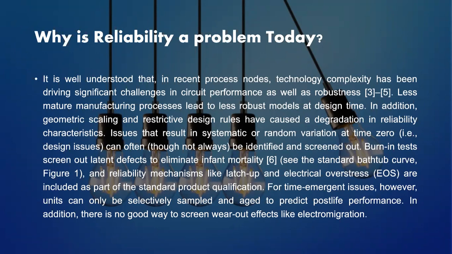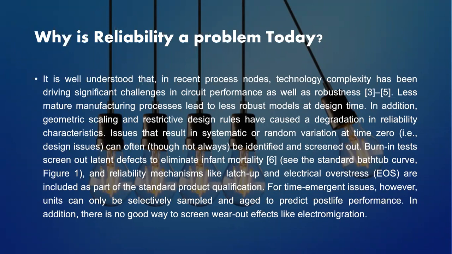Issues that result in systematic or random variation at time zero, meaning design issues, can often be identified and screened out. Burn-in test screens out latent defects to eliminate infant mortality, and reliability mechanisms like latch-up and electrical overstress are included as part of standard product qualification.